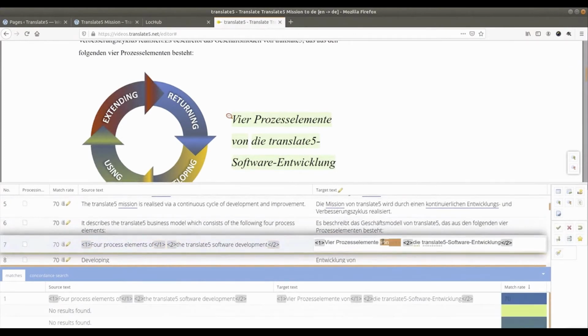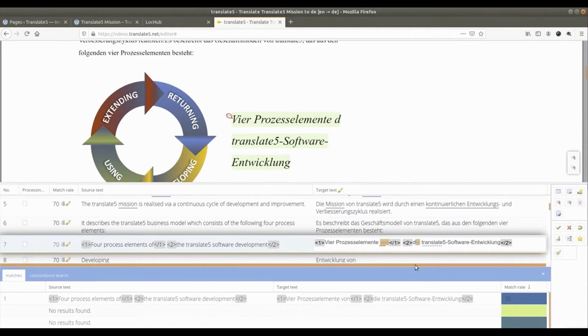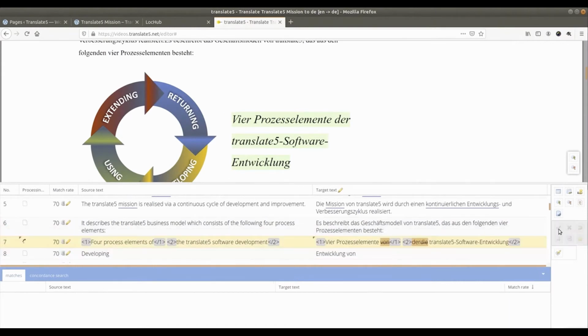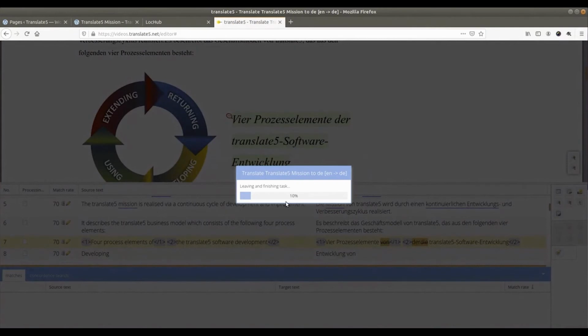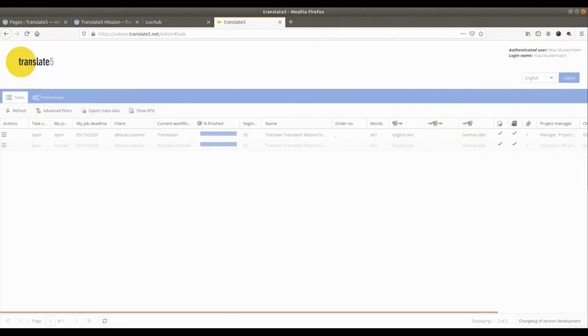We will change a segment in which DeepL made a mistake. I save this segment and approve that the rest of the translation is okay as it is. I leave the task and say that I finished the job. Here you can see that it is finished now.